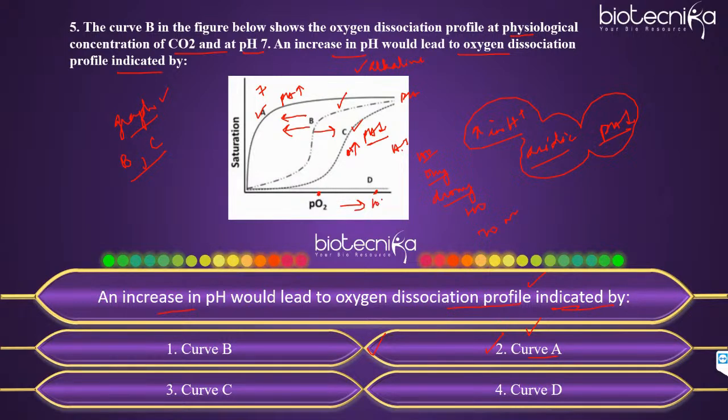Like here if it is 100, here if I say 40, here it is 20. So at 100 you can see these are the values. Still it is varying, right? At one partial pressure also it is varying if the pH varies. Even at 40, at one partial pressure, this will vary, right? The percent saturation will vary if the pH is varying because the oxygen saturation curves you are getting are different. Clear, Rohit? Did you get this part?